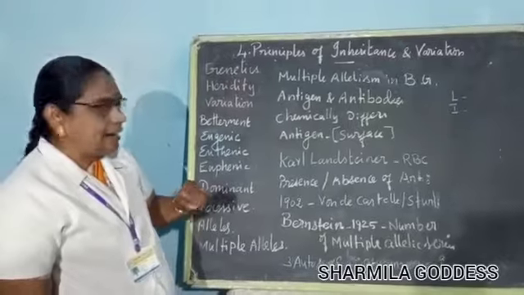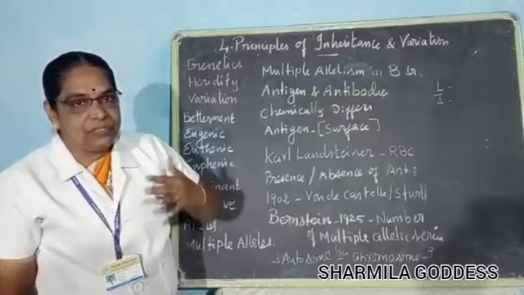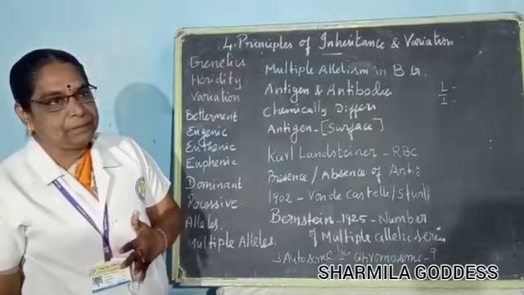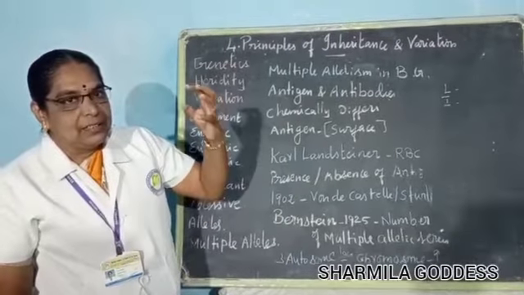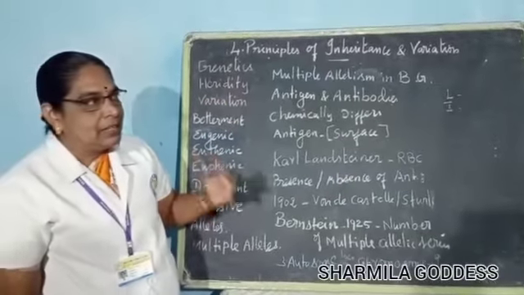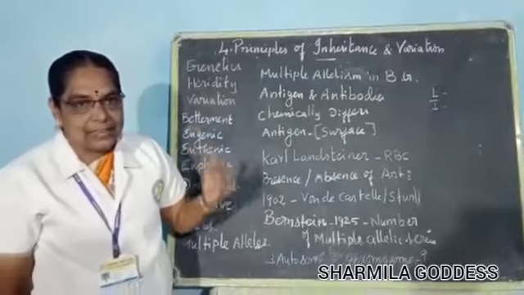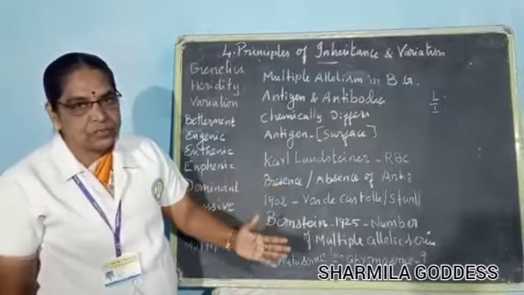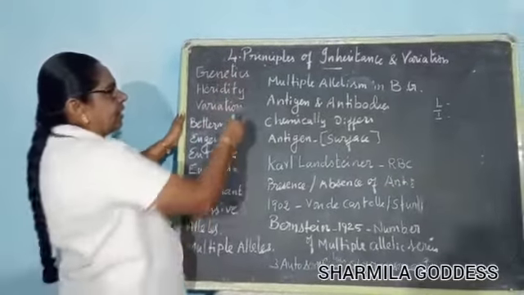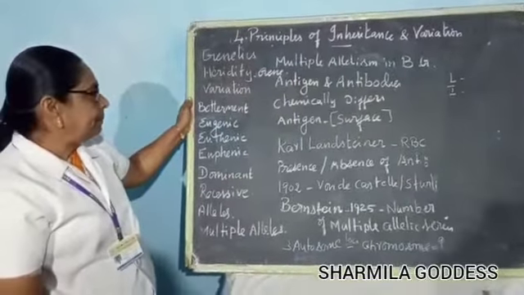What is heredity? Heredity is the transference of characters or features from parents to offspring. The offspring receive the characters from the parents. That is called heredity. That means transference of features and characters from the parents to the offspring in successive generations. The unit of heredity is the gene.